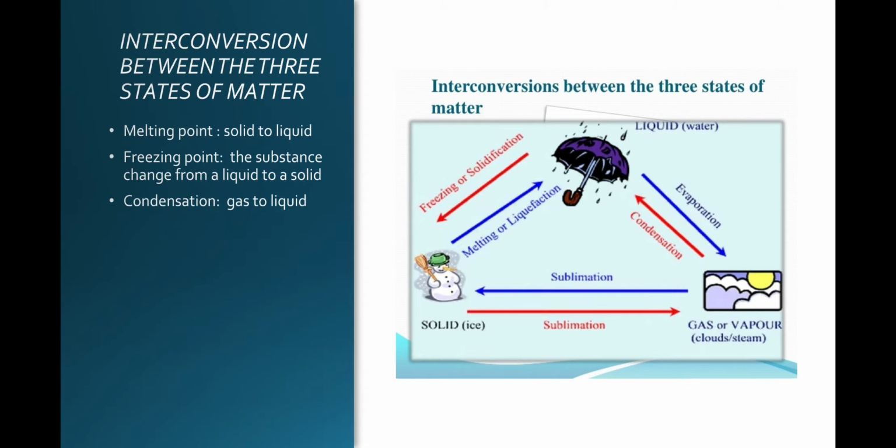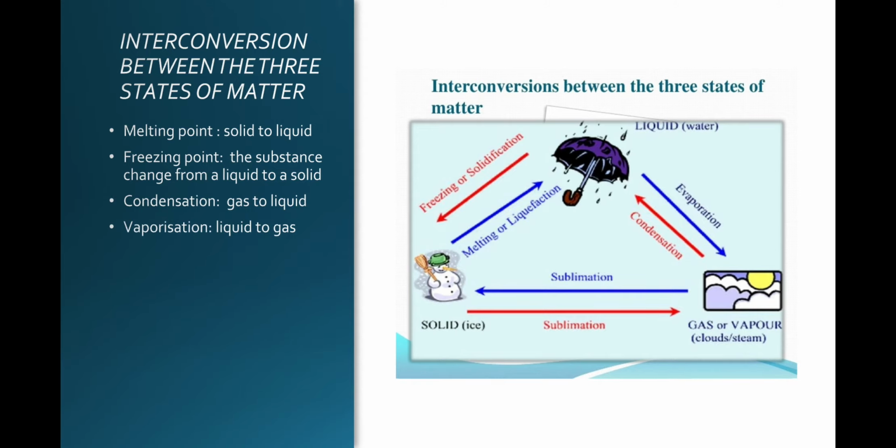Condensation is gas to liquid. When we boil the water, the gases escape. When we close it with a lid, that gas will become a liquid. So that is called gas to liquid. It condenses back, that gas will change to a liquid and it comes back to water.